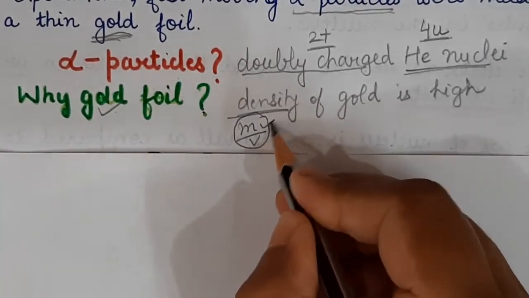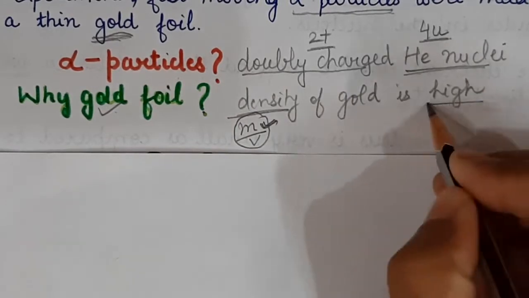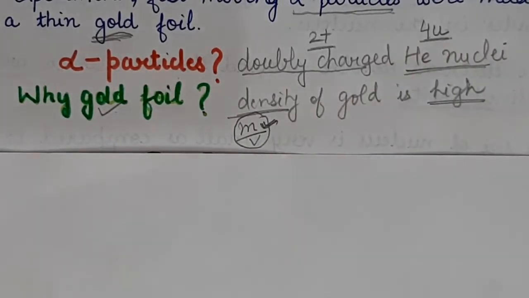So we can say the mass of the gold atom was very large. If silver foil or aluminium foil was selected, the density and the mass is not high. It is only the gold atom whose density is maximum. So that's why the gold foil was selected by Rutherford for his alpha scattering experiment.